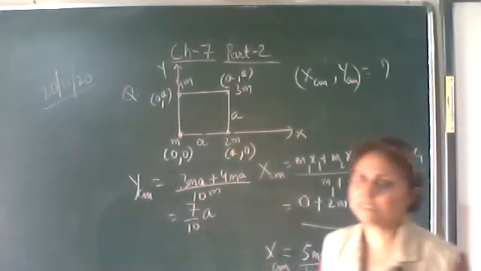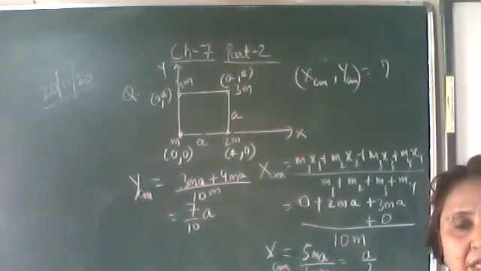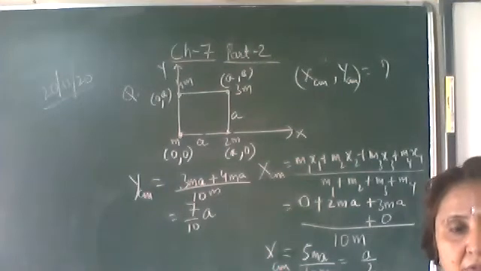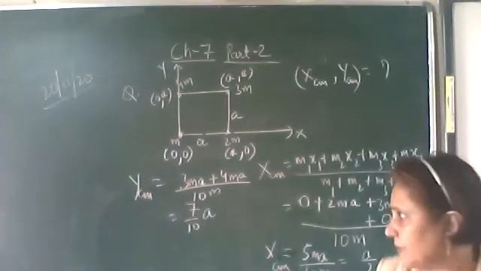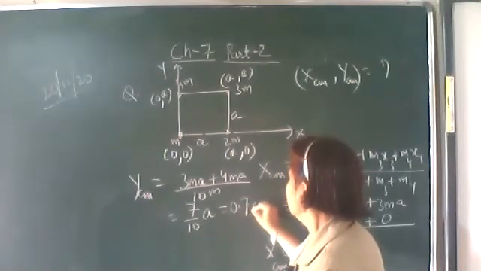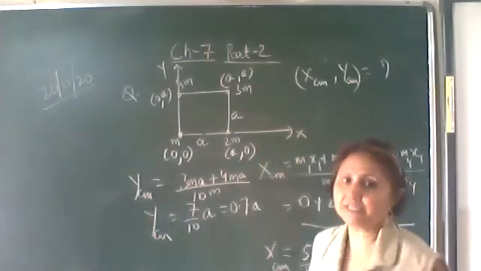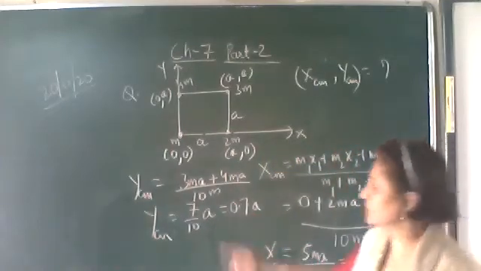Are all getting this? 7 by 10 A. So 7 by 10 means 0.7A. So the Y coordinate is at 0.7A.